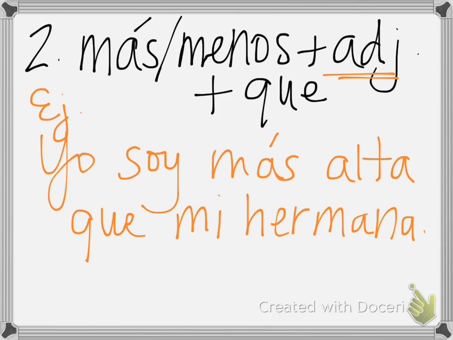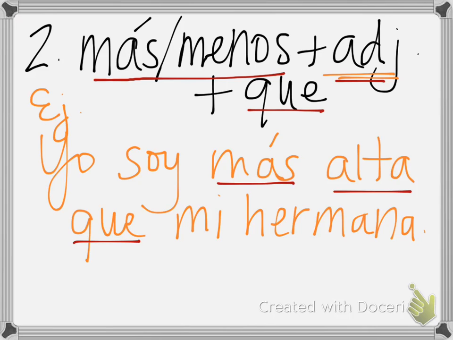Okay, so looking at this structure, we have the word más or menos, right? We have an adjective, and here I used alta, and then I have que, and then I have the two people I'm describing on both sides of that, okay? So just because your structure just has these simple things in there, don't forget you might need to include verbs, you might need to include your subjects. This is just the comparison part of it. Another example for this one would be if I wanted to say I am shorter than my sister, yo soy más baja.